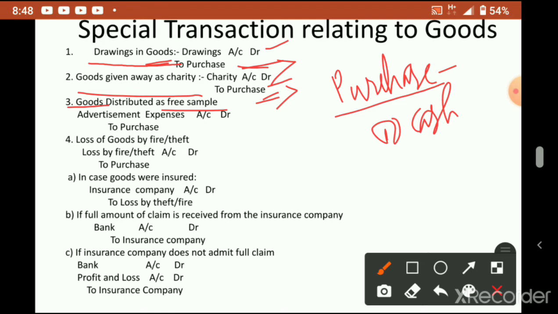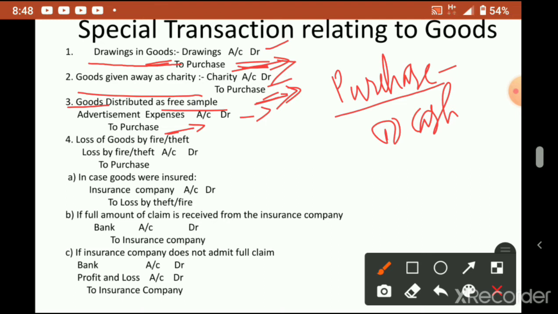It is not free of cost, they have already spent money for that. When they give free samples, which account will be debited? This debit account is important. Credit is always purchase only, as you can see: first entry purchase, here also purchase, here also purchase. But free sample distribution is part of the advertisement of their product, so the advertisement expense account will be opened.